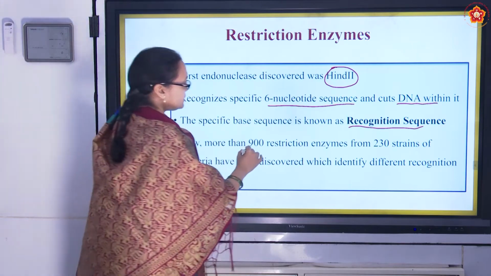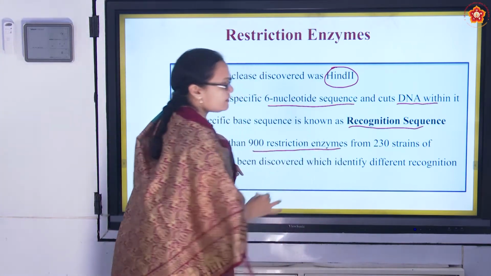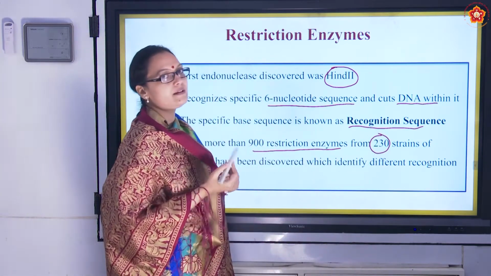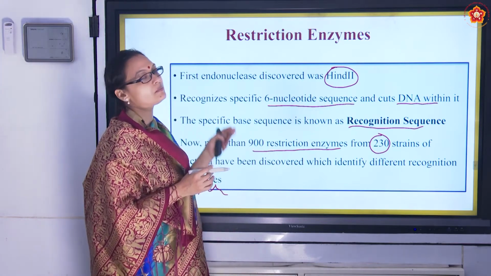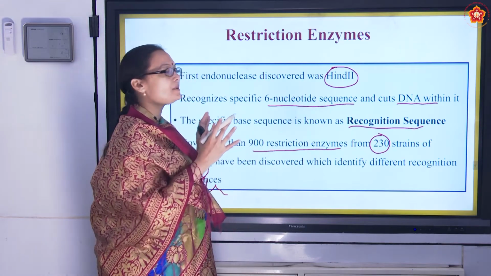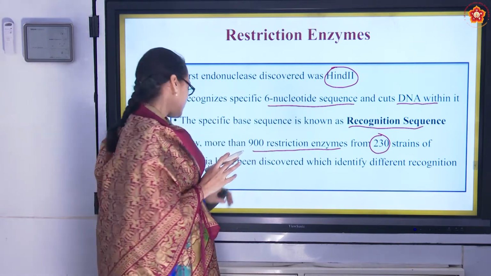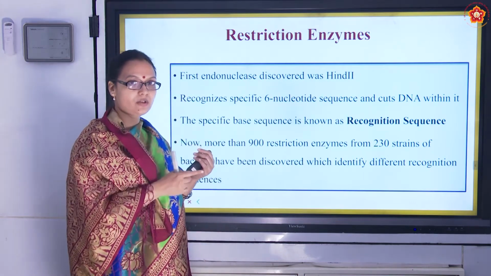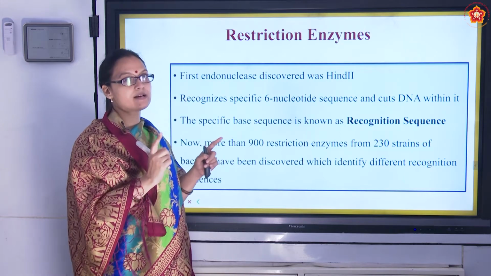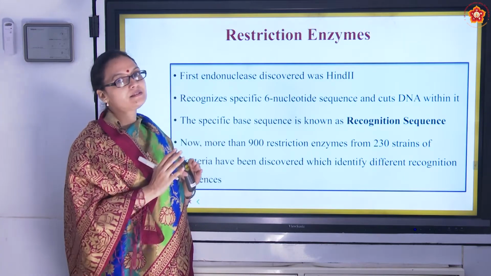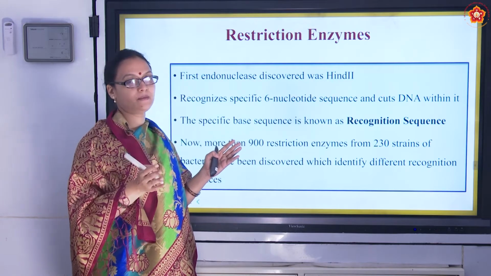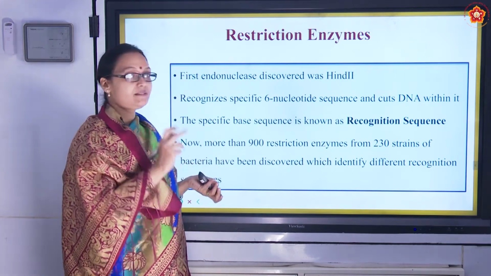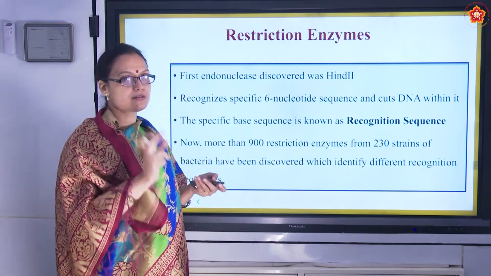So now more than 900 restriction enzymes till date have been discovered from 230 strains of bacteria. This is also an important point. They can ask how many restriction enzymes have been discovered from how many strains of bacteria. So this whole topic of restriction enzymes is very important. So till now, what did we speak? We spoke about what is restriction enzyme. It's a molecular scissor that reads the 6 nucleotide sequence and makes a cut either within the DNA or at the ends of the DNA. The first endonuclease that was discovered is HindII. Okay, and the specific sequence is called recognition sequence.